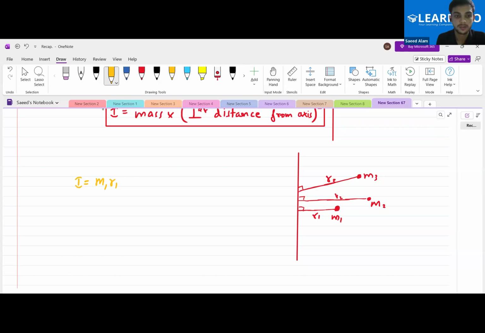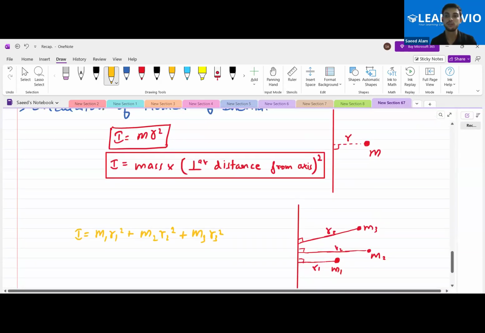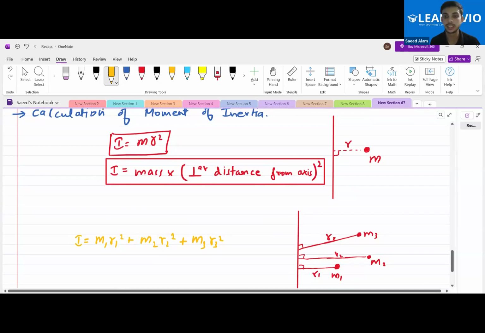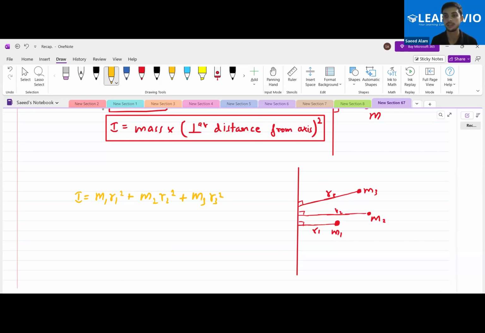M1 R1 square plus M2 R2 square plus M3 R3 square. Okay, what you need to do, if I am asking the moment of inertia of anything, you just need to multiply that mass with the square of that distance from the axis, the perpendicular distance. So we are doing this: m1 into r1 square plus m2 into r2 square plus m3 into r3 square. Is this clear to all of you?